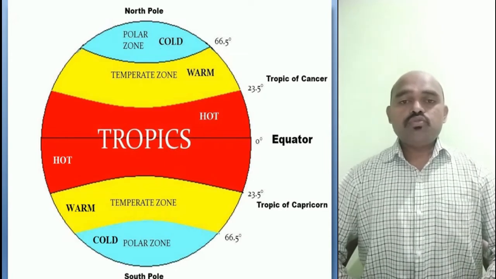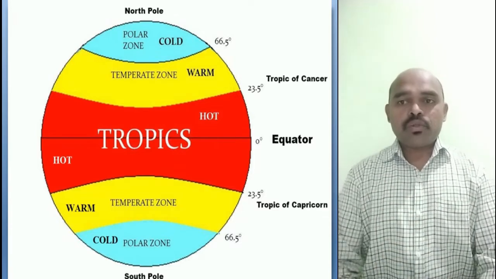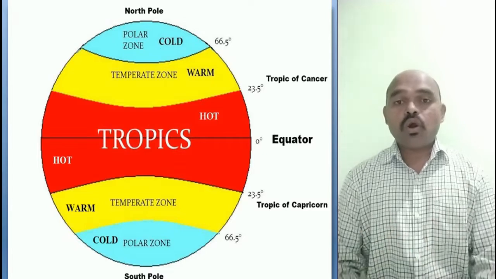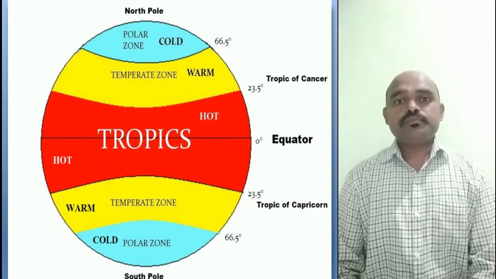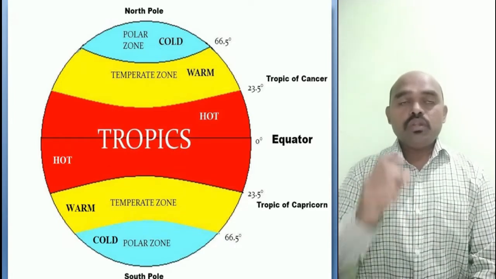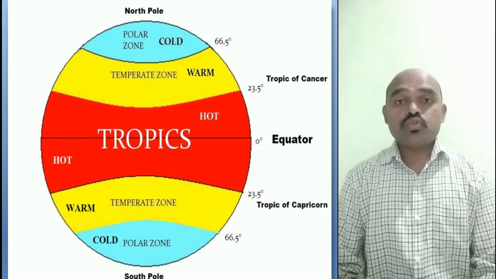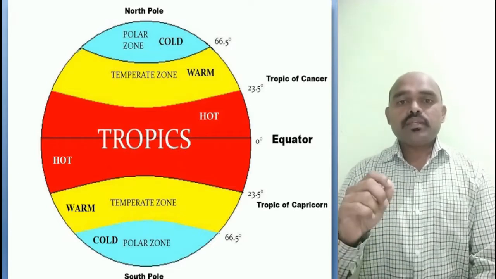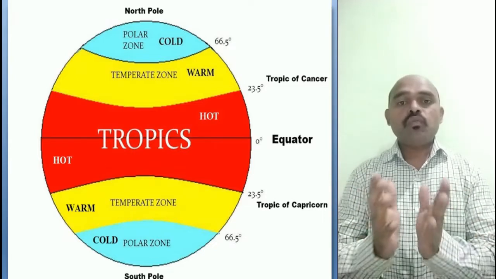Okay, so my dear students, the region between the Tropic of Cancer and Tropic of Capricorn is called the tropics zone or the tropical zone, which is extremely hot. So this region basically receives the maximum sun rays. Above the equator, if you go to the region between the Tropic of Cancer and the polar zone, we have the temperate zone, which is in yellow part. Now what does it mean, temperate zone? It means there we have the warm climate.